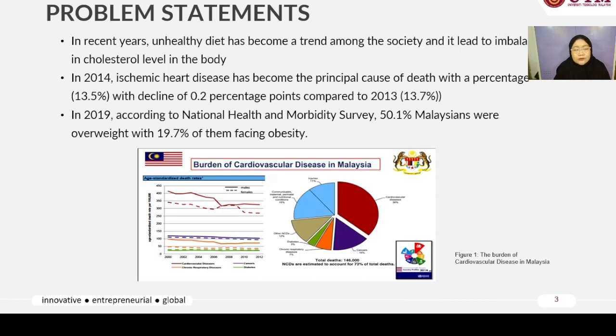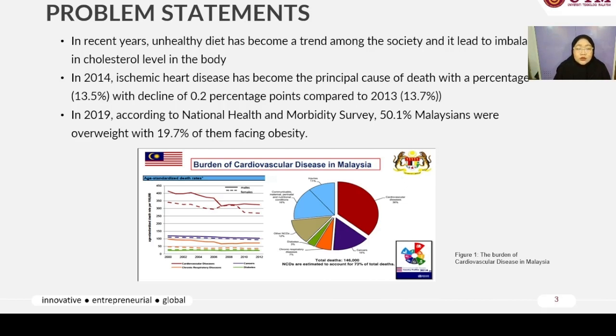So for the problem statement, in recent years, unhealthy diet has become a trend among the society, and it has led to an imbalance in cholesterol level in the body of a human. In 2014, ischemic heart disease has become the principal cause of death with a percentage of 13.5%, with a decline of 0.2 percentage points compared to 2013, in which it had at least 13.7% of death.